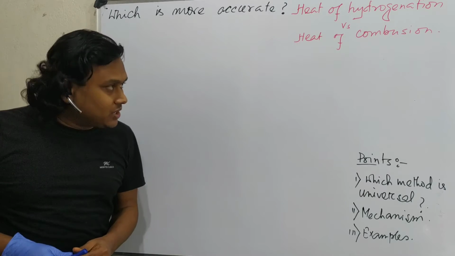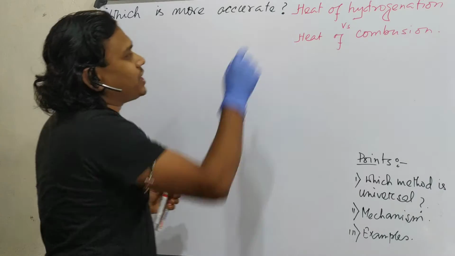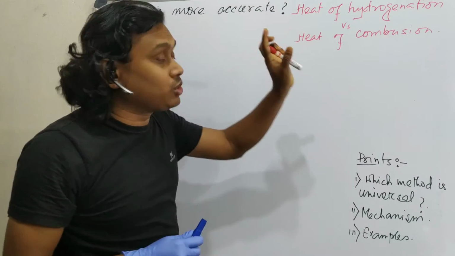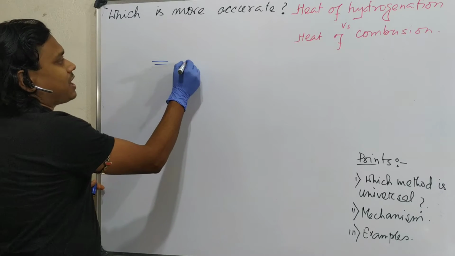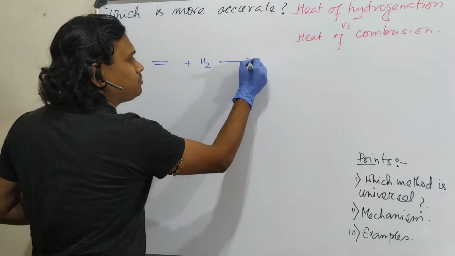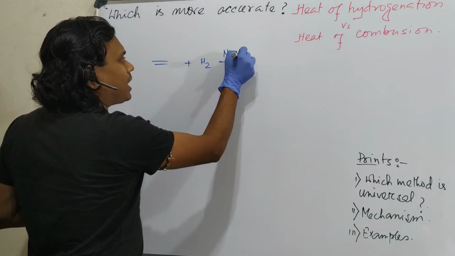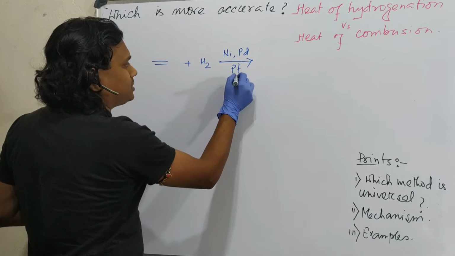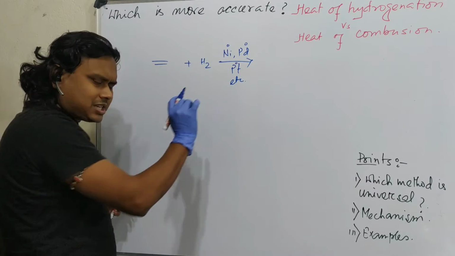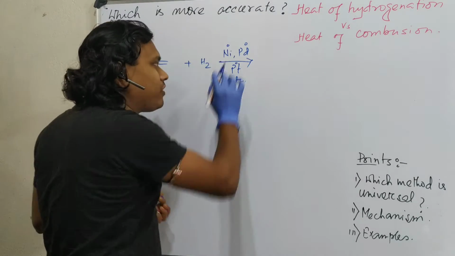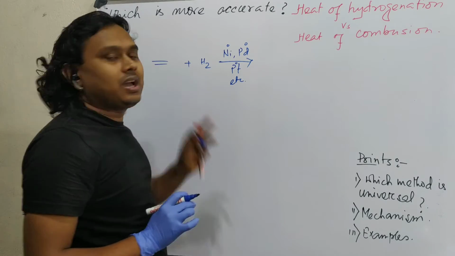So let's start. First of all, heat of hydrogenation means, for example, you have an alkene and you react it with hydrogen in presence of transition metal catalysts like nickel, palladium, platinum, etc. Remember, all these are in zero oxidation state; these low valent metals, near about noble metals, help in hydrogenation.